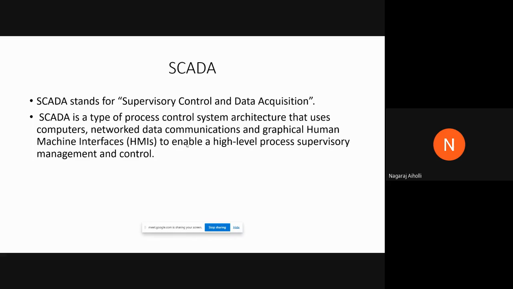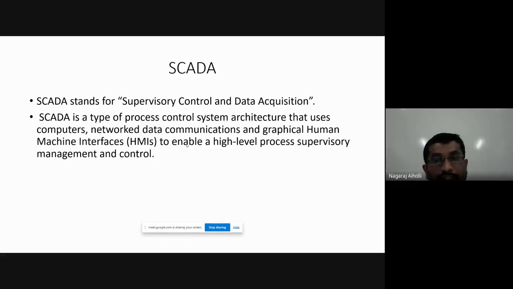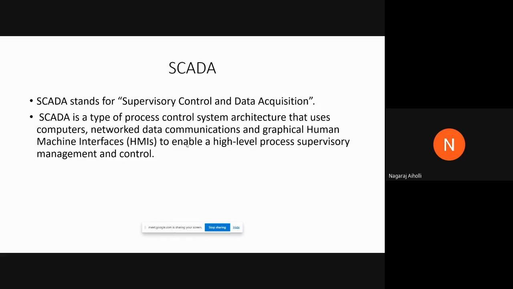It combines the human machine interface, the communication equipment, the computers, and the data communication, all combined so that a high level of monitoring and supervising of the various industrial operations takes place.